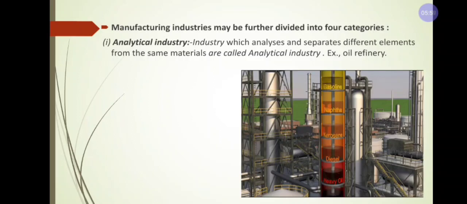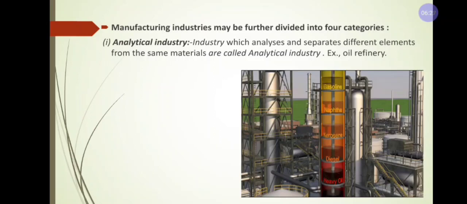From that we will get different elements, like first petrol, diesel, after that kerosene, after that gas, after that grease. Different elements we are getting from that same material.